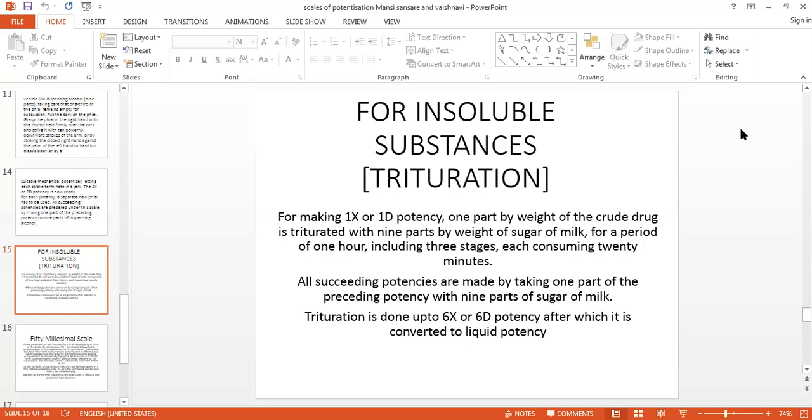After the 6x potency, you can convert it into the liquid potency. That means they can dissolve easily in the alcohol or in the water. When you convert it into the 8x potency without undergoing 7x potency, that is known as jumping potency. That part we will take up in the chapter on potency.